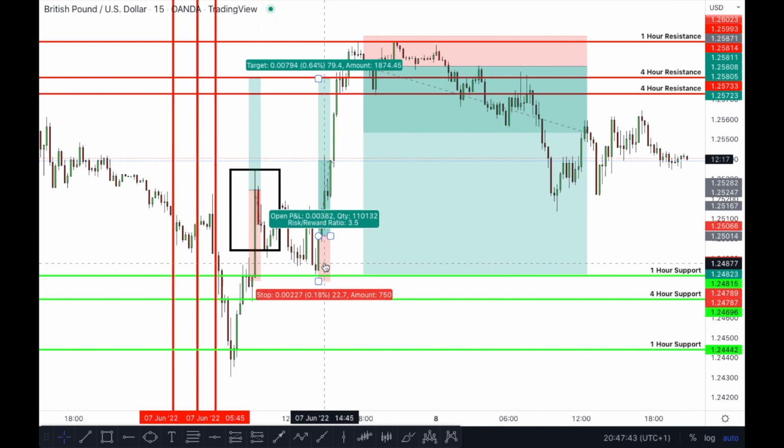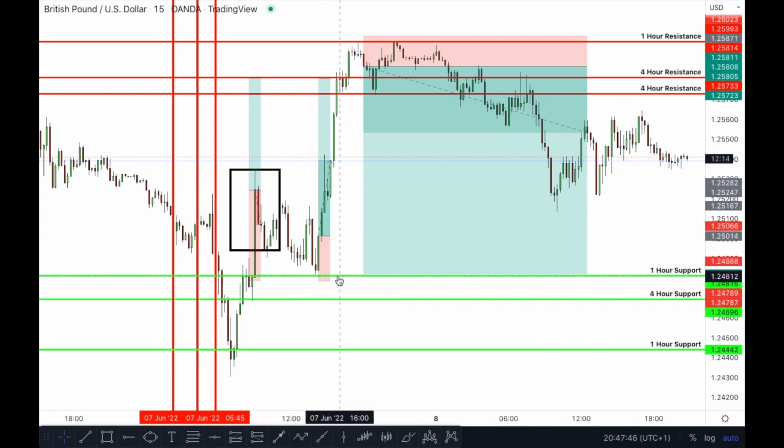Again, if people are asking where you put your stop loss in these trades, you put it below the low.